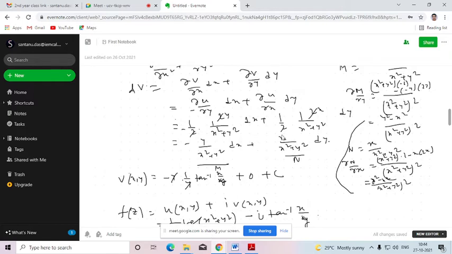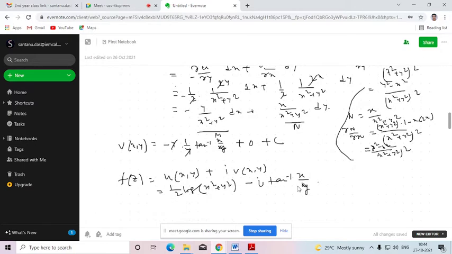And then we need to integrate N with respect to y. Since we have already integrated the terms with respect to x, here we need to integrate only those terms in N which don't contain x. This term contains x, that's why we need to neglect this term. So we will not get anything from here, and this constant will be c. So here v is minus tan inverse x by y plus c. Then u is given and v we have already got, so we can substitute this v to frame the analytic function f(z). You can cross verify if you wish that this function f(z) will obviously be an analytic function.